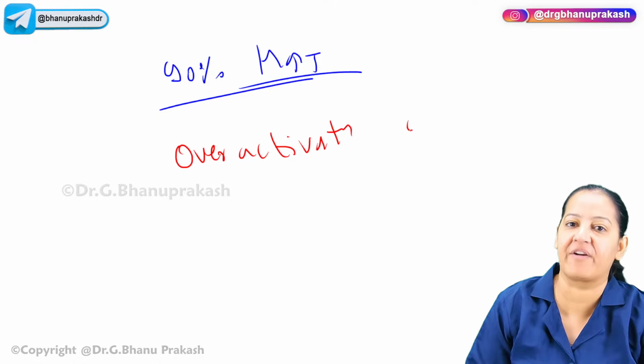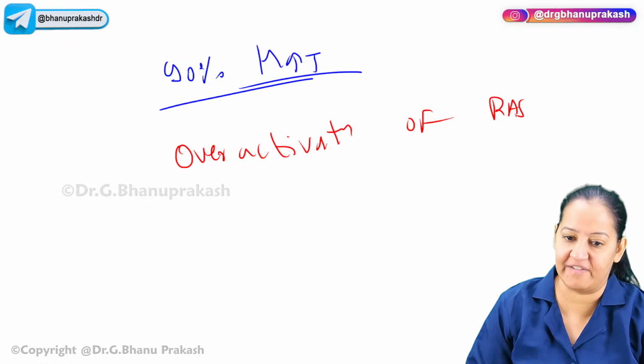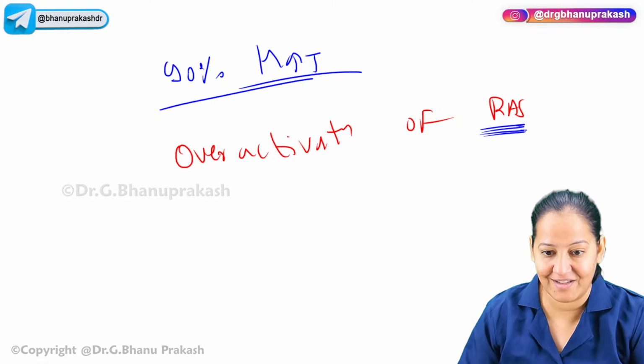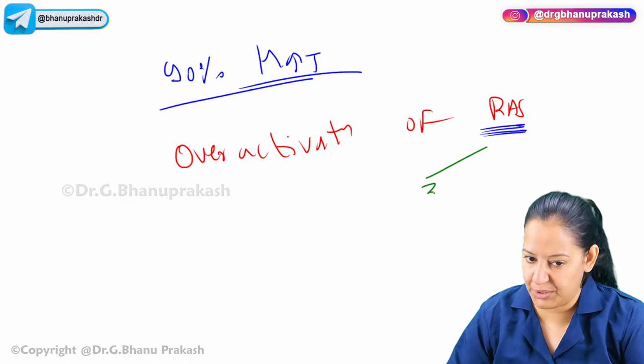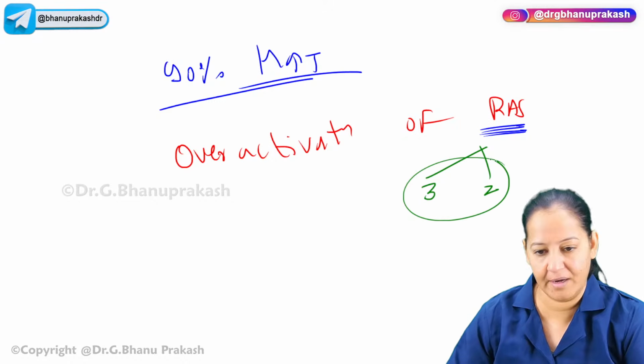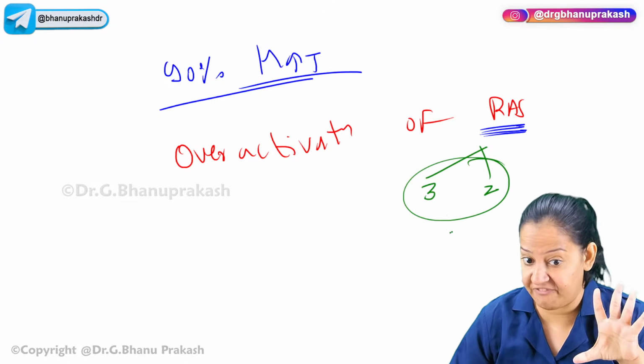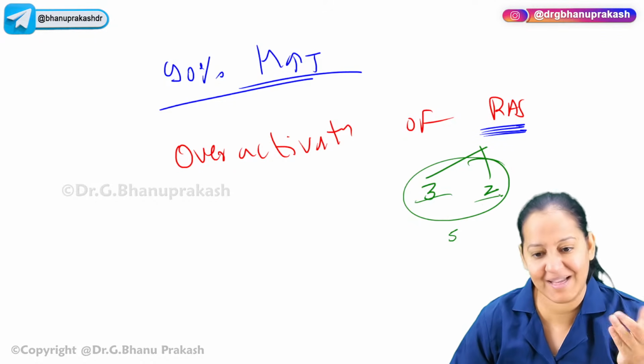Overactivation of RAS with old age. The RAS is a family having 3 proteins and 2 enzymes. God has given this family, a total of 5 members, 3 proteins and 2 enzymes, as a backup.